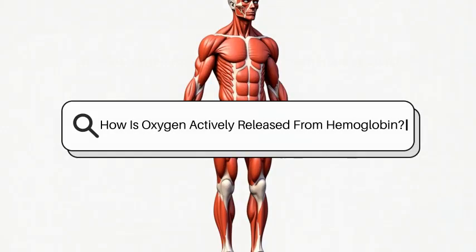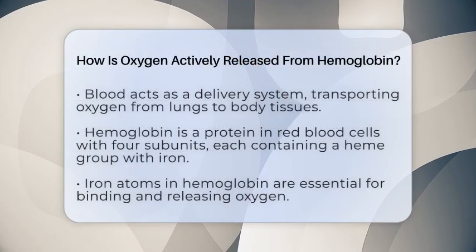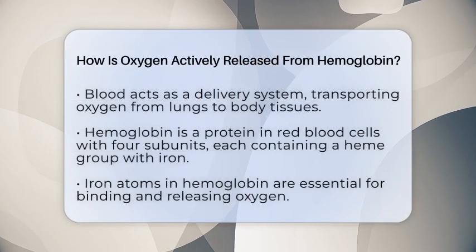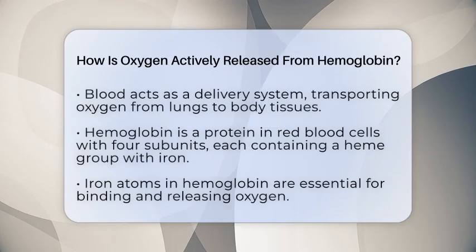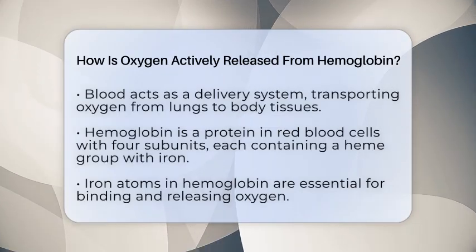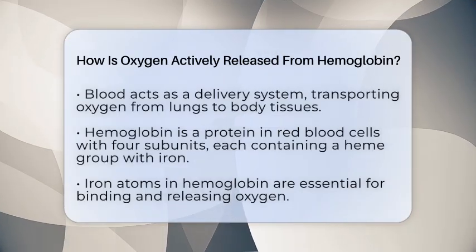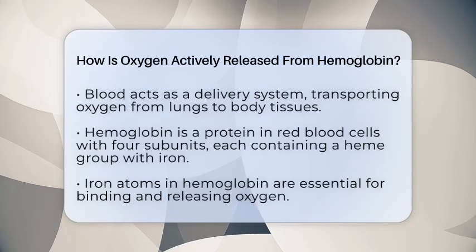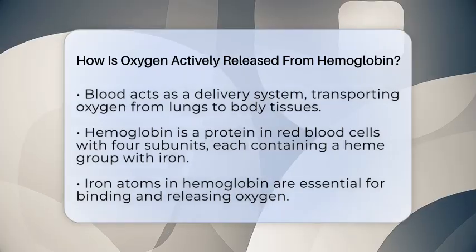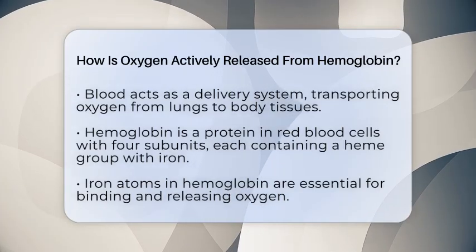How is oxygen actively released from hemoglobin? Imagine your blood as a busy delivery service, constantly transporting oxygen from your lungs to every part of your body. But have you ever wondered how oxygen actually leaves hemoglobin to reach your cells? Let's break down this fascinating process.